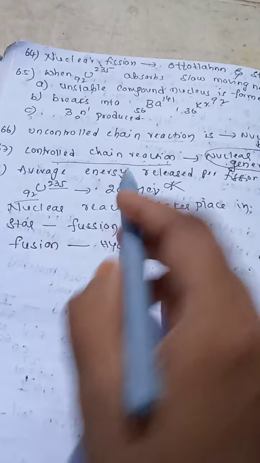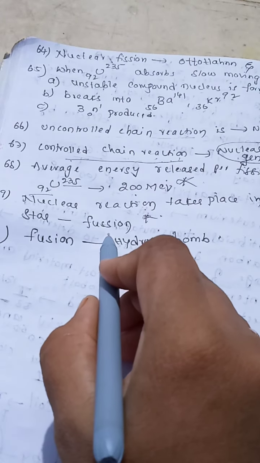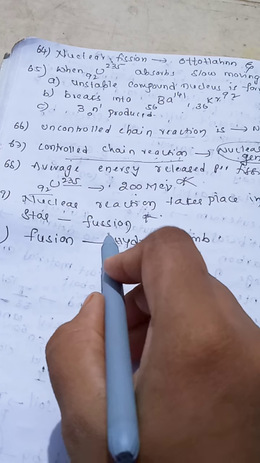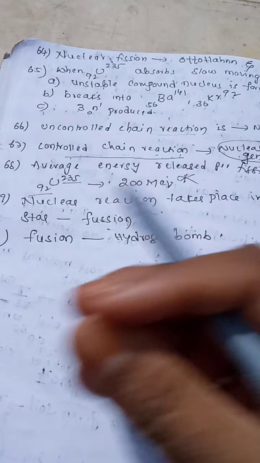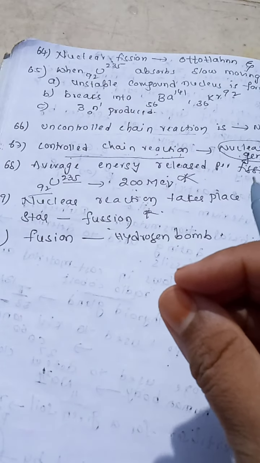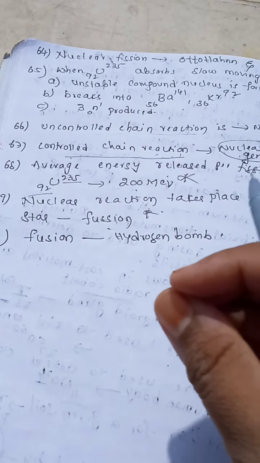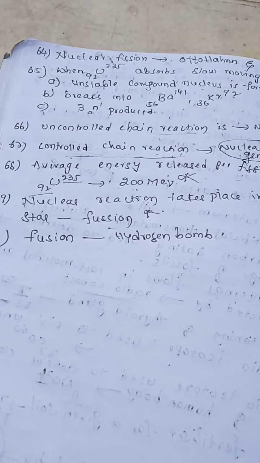Now nuclear reaction, important question, that takes place in stars is the nuclear fusion process. Right? Do you know what the fusion process is? Nuclear fusion means when two light nuclei are brought closer to each other, they fuse with each other, and in that process they release an enormous amount of energy.